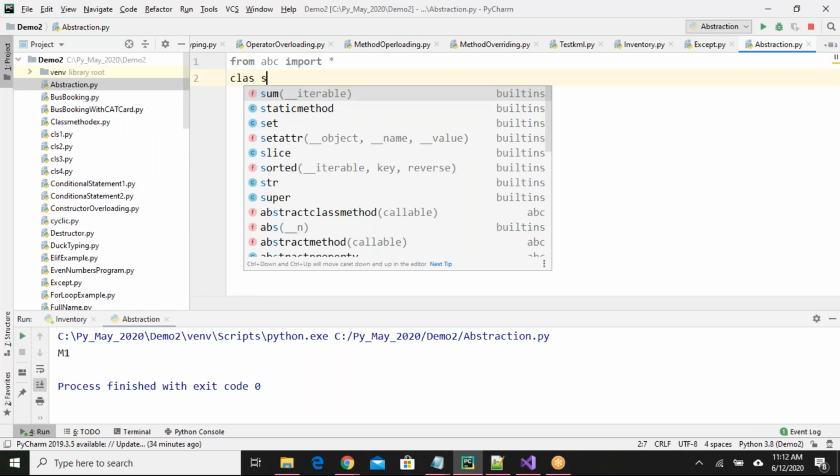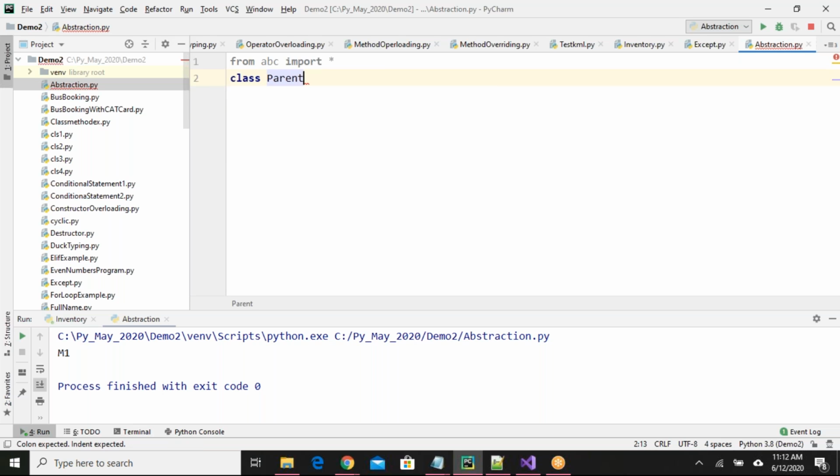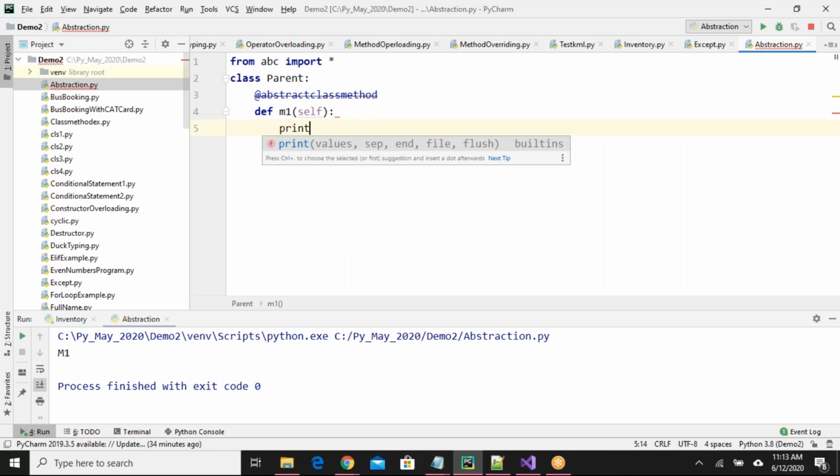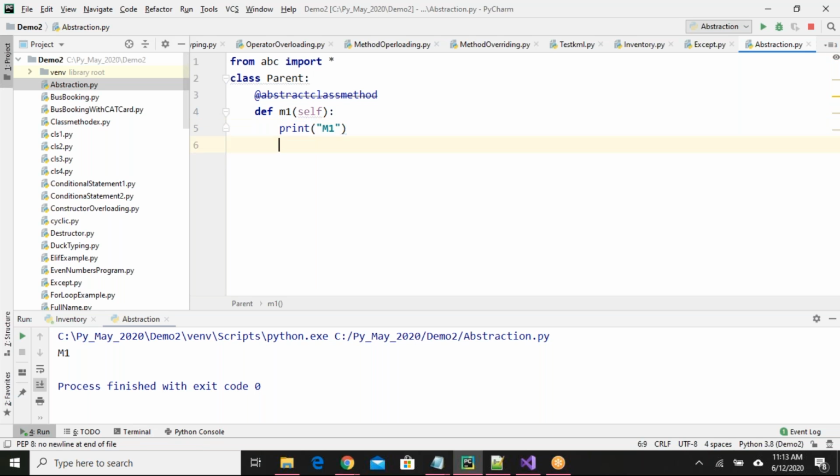Say I have a class Parent. I have an abstract method, define M1, self, print M1. Class Child, inheriting Parent.